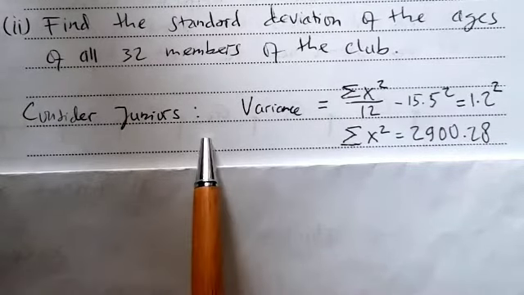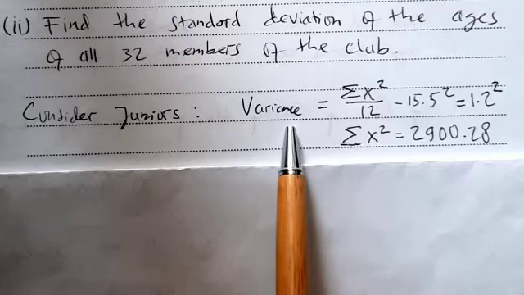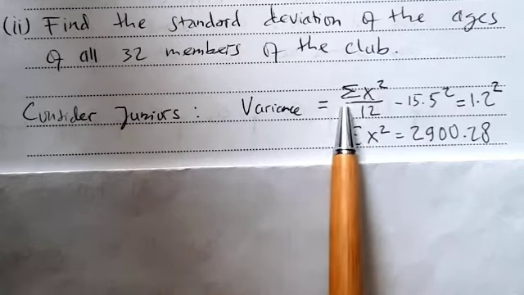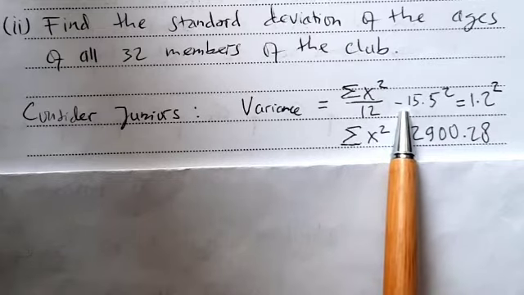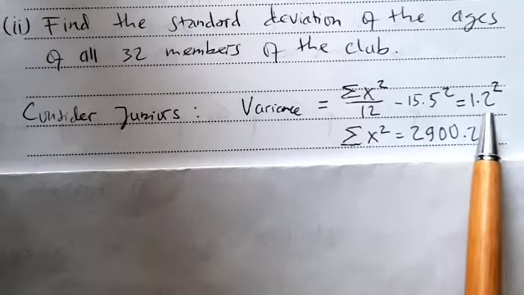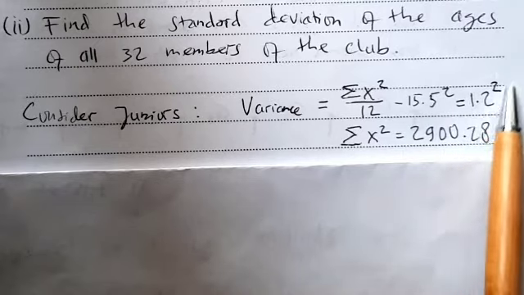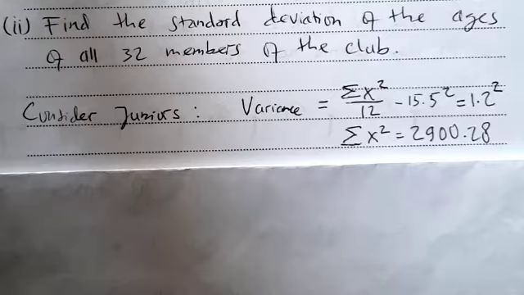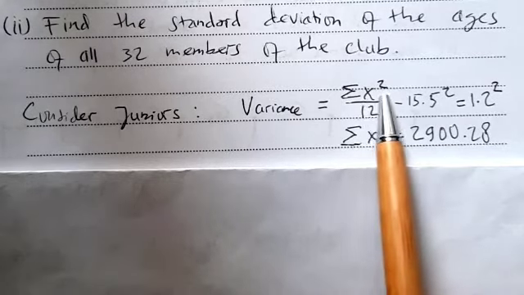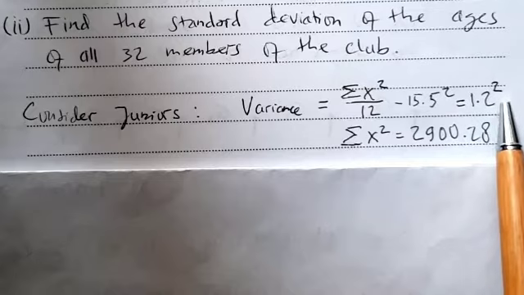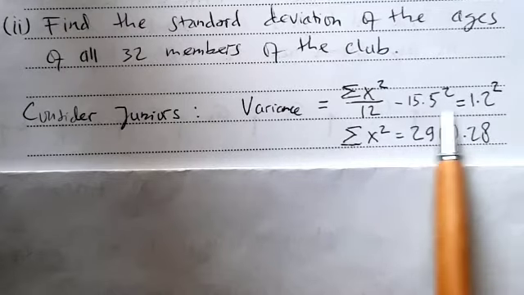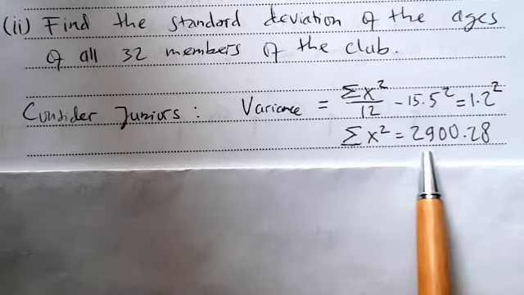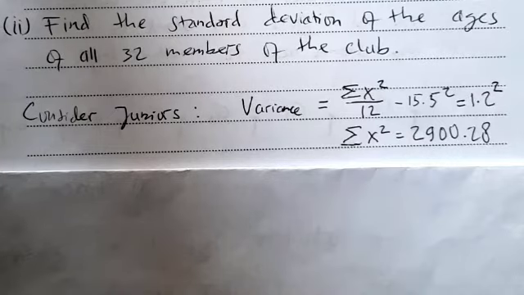Now, part 2: find the standard deviation of the ages of all 32 members of the club. Consider the juniors. The variance of the juniors is sigma x squared over 12 minus the mean of the juniors squared, that is minus 15.5 squared. The standard deviation squared equals the variance. Now, we can calculate sigma x squared: that is 1.2 squared plus 15.5 squared, times 12. Thus sigma x squared is 2900.28.